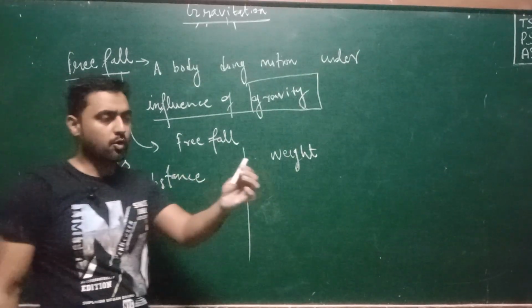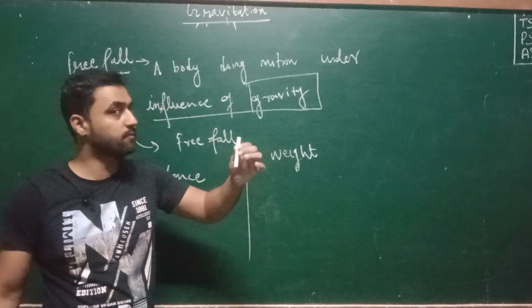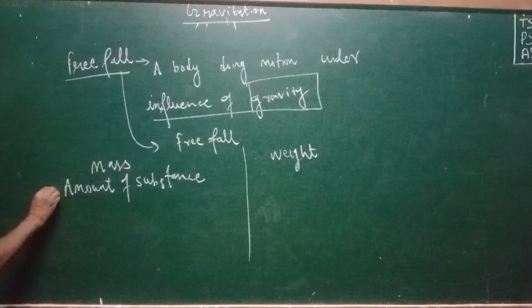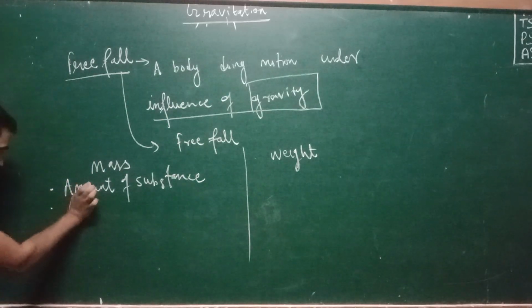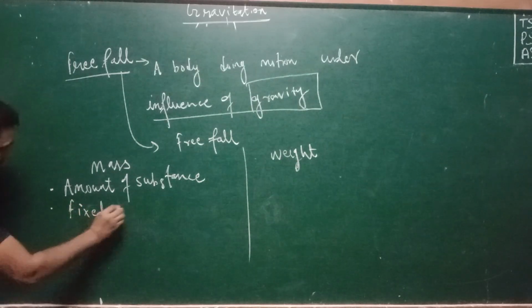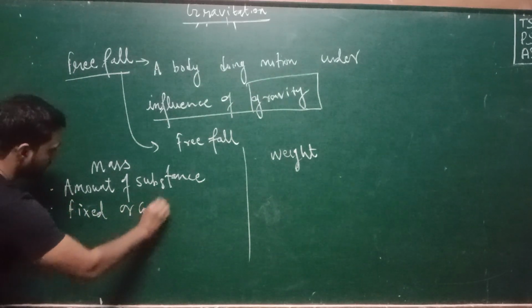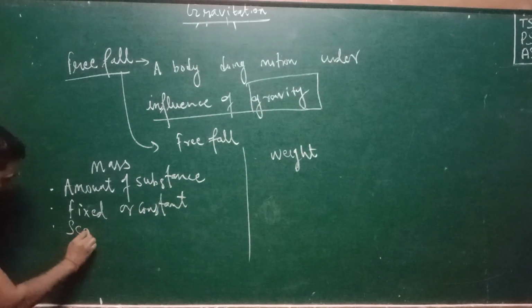Let's say I'm talking about this chalk. The amount of substance that actually makes this chalk is fixed. This means the mass of any object or any individual body is fixed, or we can say constant. This is a scalar quantity.